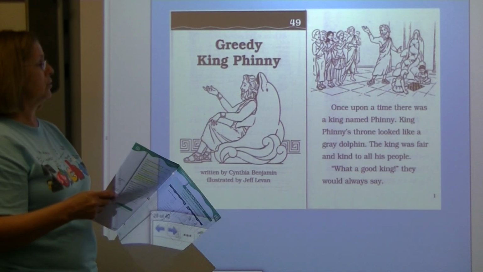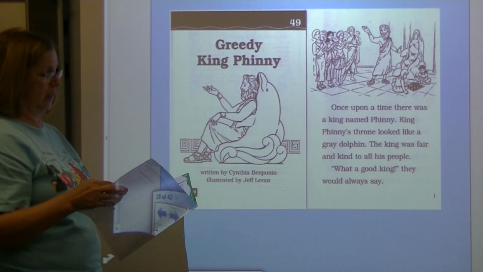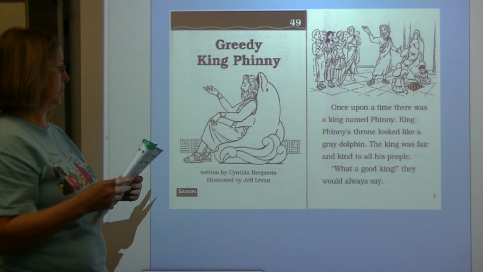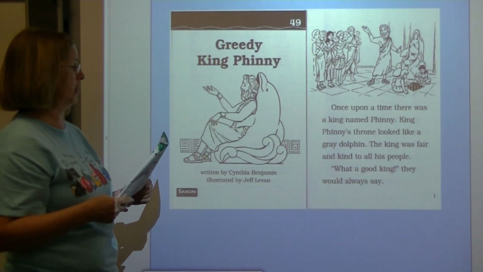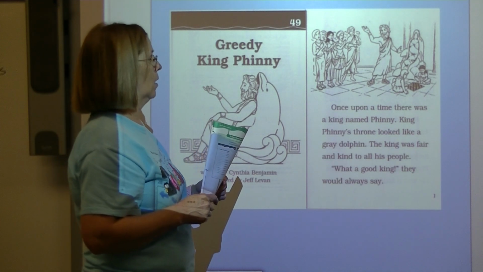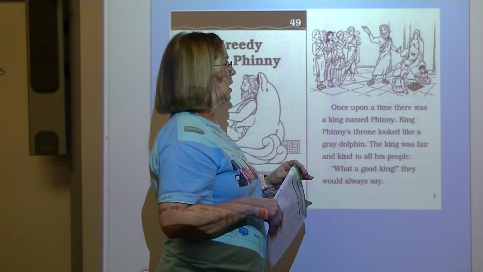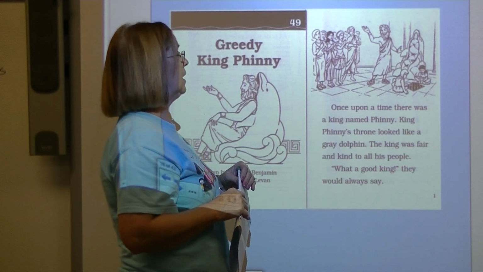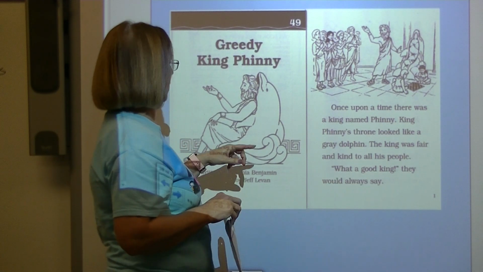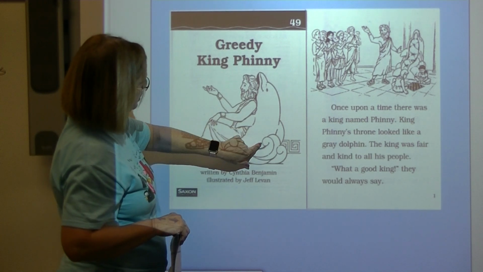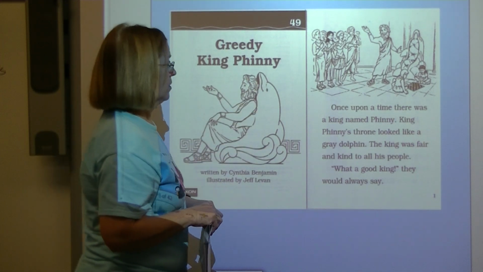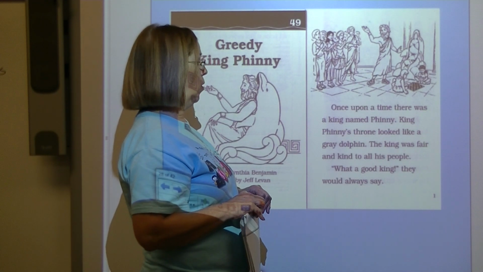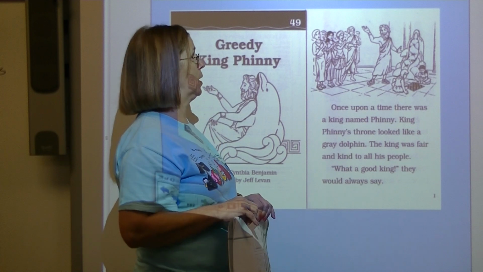All right, the name of the story is Greedy King Finney. Written by Cynthia Benjamin, illustrated by Jeff Levin. All right, let's read. Once upon a time, there was a king named Phony. King Phony's throne looked like a gray dolphin. I didn't even see it until just then. The king was fair and kind to all of his people. What a good king, they would always say.